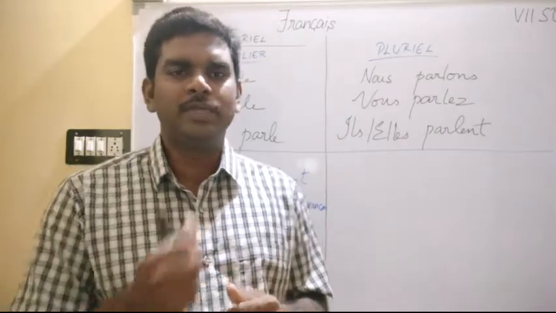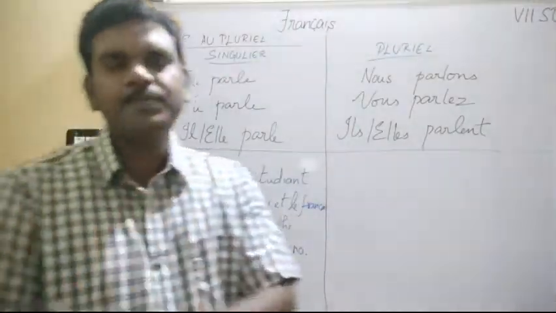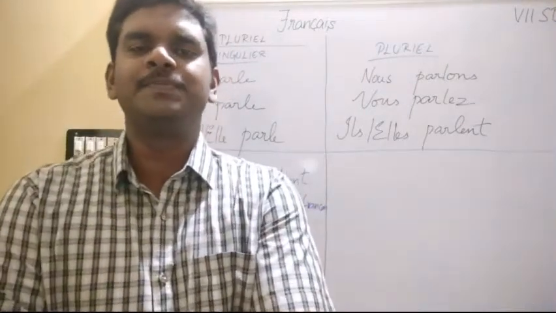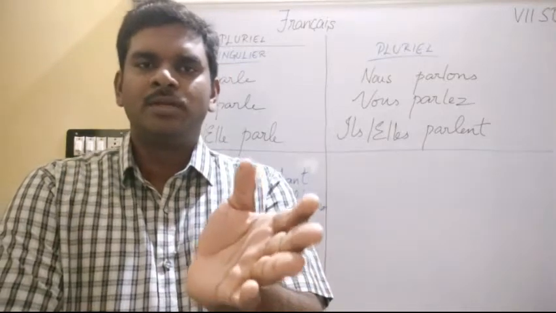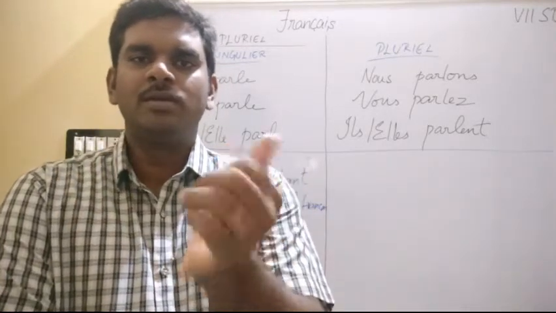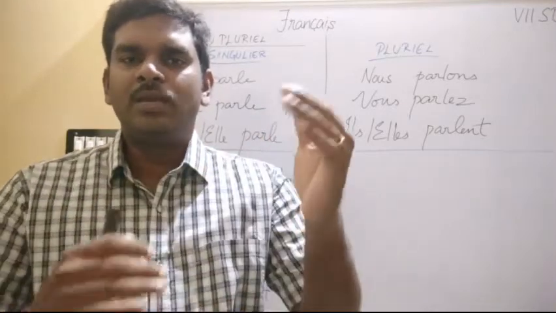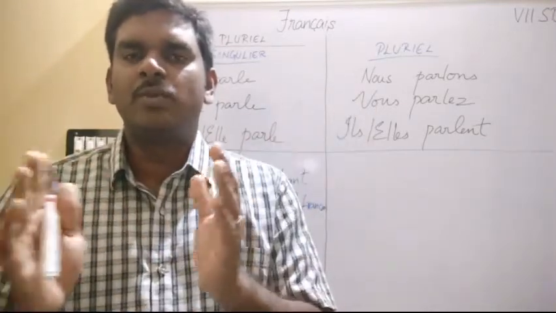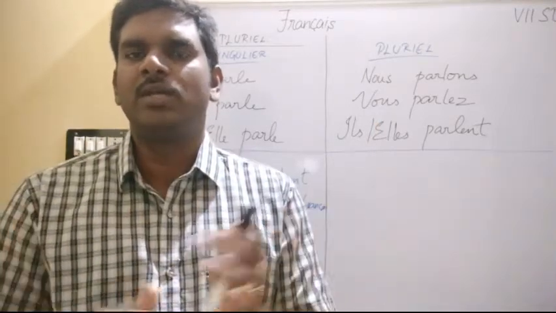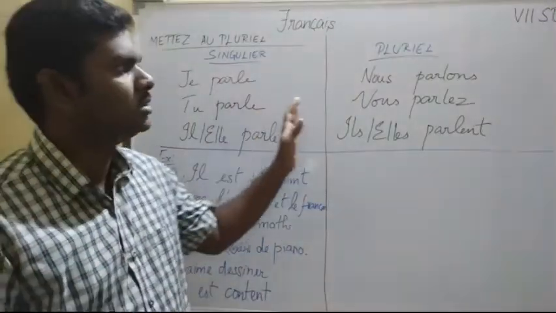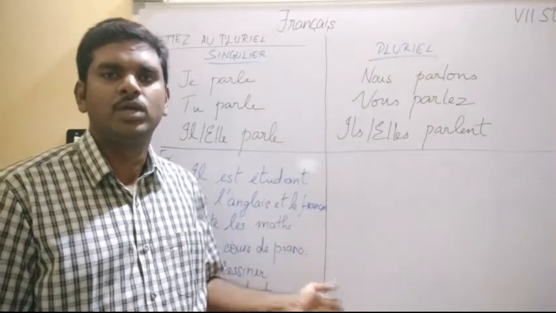Now we will get into today's topic. Any idea what today's topic is? So far we have seen subject and verb, right? Singular and plural is going to be done today. So far you have been conjugating according to the subject. Now I am going to divide all the 8 subjects into singular first and plural second. That is what I have divided and shown on the board. I will explain this and then slowly we will get into the topic.